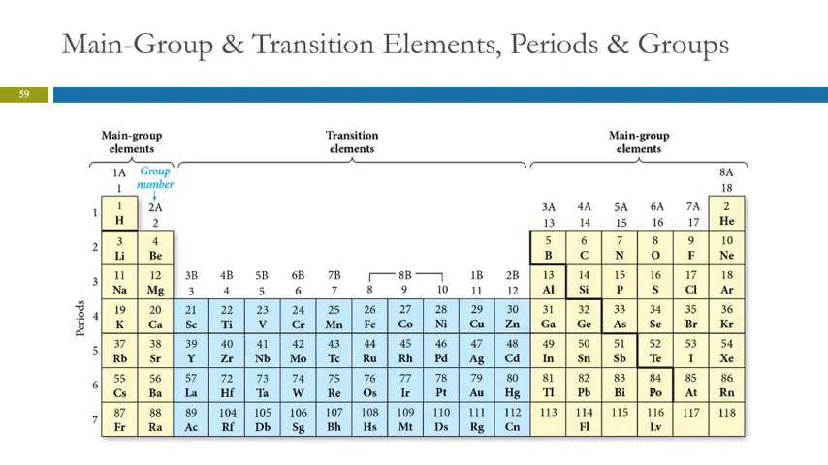That's significant because main group elements are more predictable in their properties, and transition metal elements are less predictable, so we will sometimes refer to main group elements or transition elements. We need to know which ones they are. This also identifies that these are the periods and those are the group numbers.